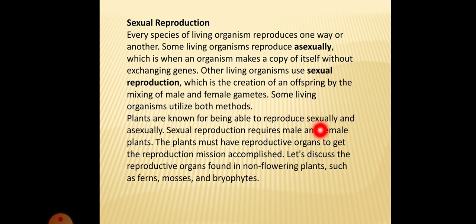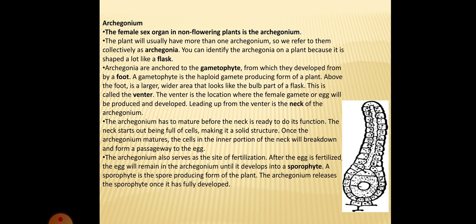So sexual reproduction requires the male and female gametes. Usually the male organ is the antheridium and the female organ is the archegonium. In asexual reproduction, it might be microspores as well as megaspores. Now we will discuss the characters of the archegonium.